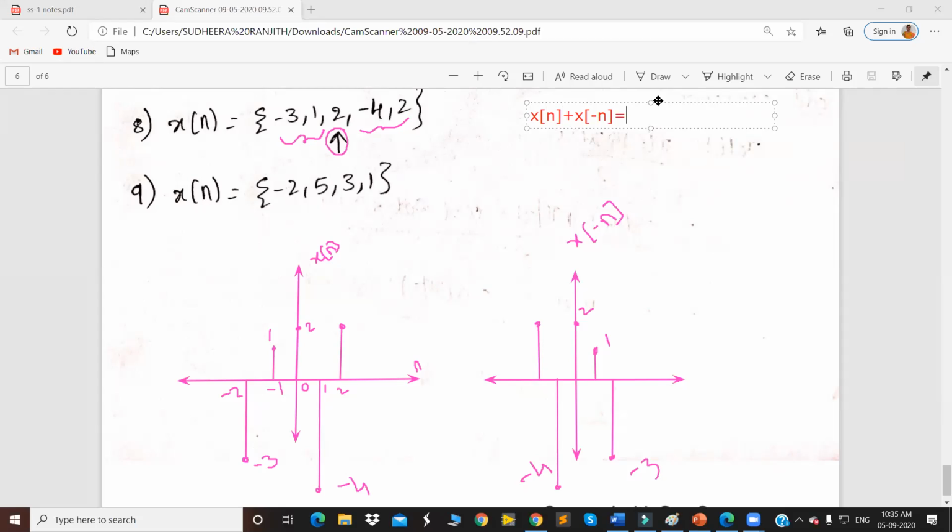Minus 3 plus 2 is equal to, yes, you are correct, it is minus 1. Is it clear? Minus 3, minus 1, minus 3, 4, 4, minus 3, minus 3, good, minus 1, very good. Right? But we want the even component of this particular signal, so that should be divided by a factor of 2, isn't it?